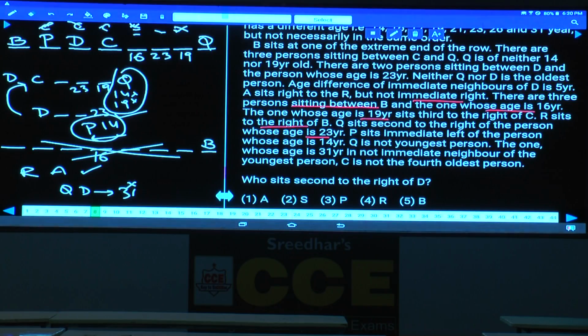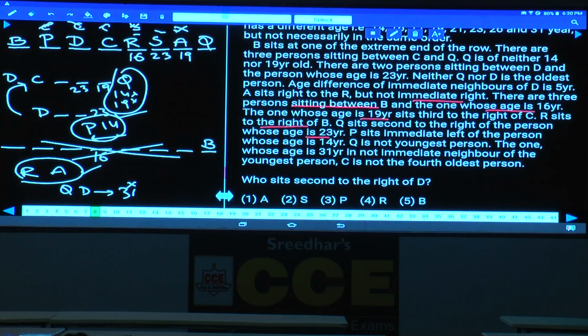If P is here, then what is the relation between R and A? A is to the right of R but not to the immediate right, so R and A will be here. If R and A are here, then who is the person left over? S is the person left over. Done with this? Now this is the final arrangement. What is the final arrangement here? B, P, D, C, R, S, A, Q. Now we need to identify,